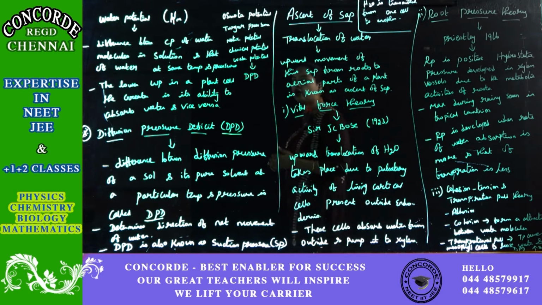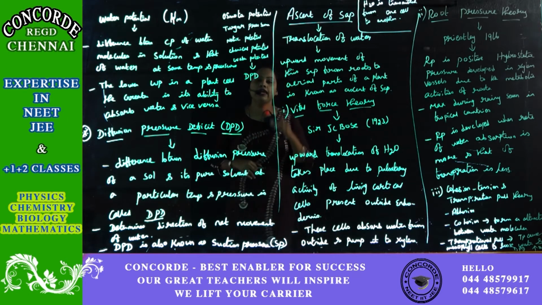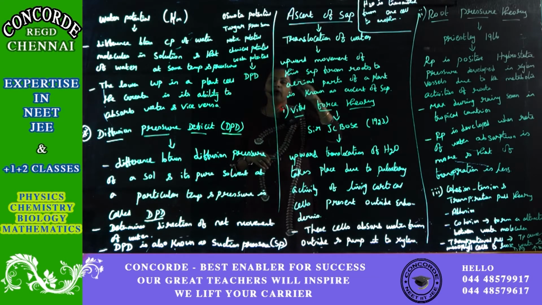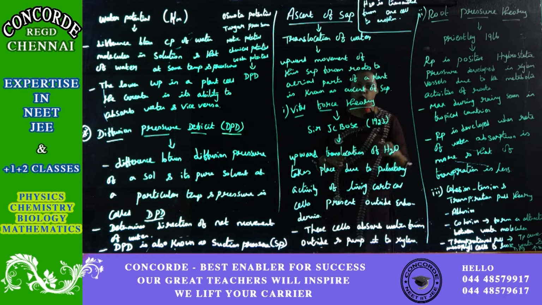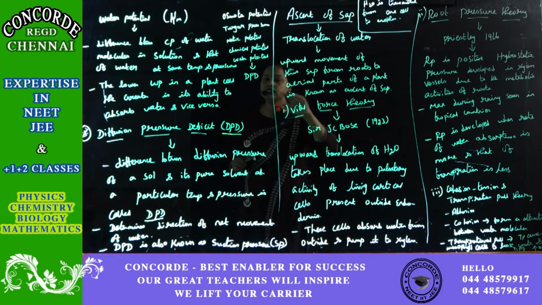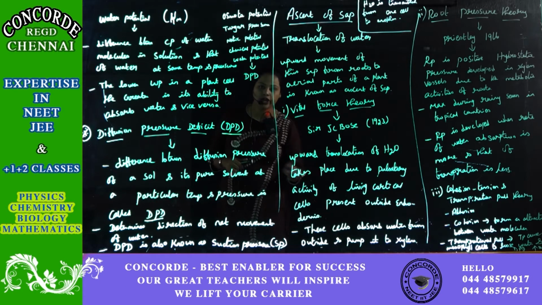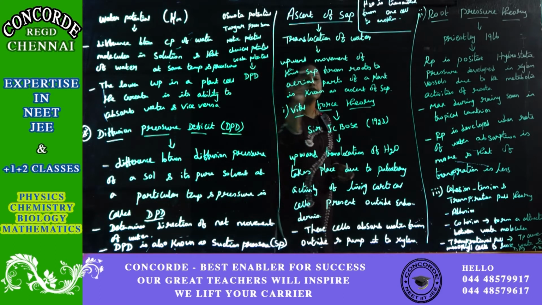Usually the ascent of sap is an upward movement. The upward movement of sap from roots to the aerial parts of a plant is known as ascent of sap. From the roots, water is absorbed, and from the root it has to go to the aerial part of the plant. This translocation of water from roots to the aerial part is called the ascent of sap.